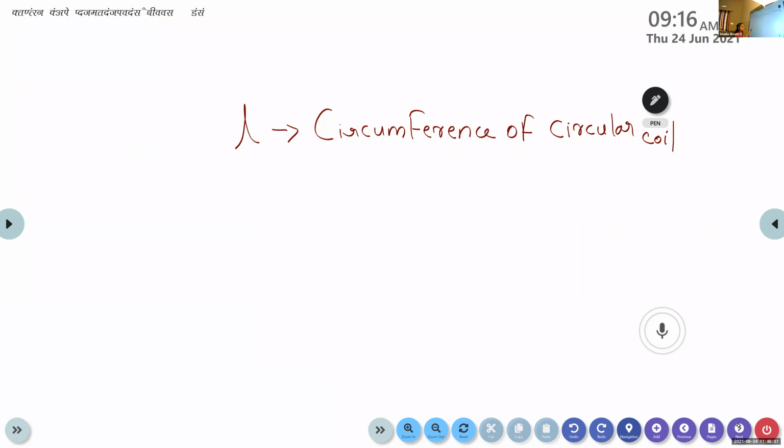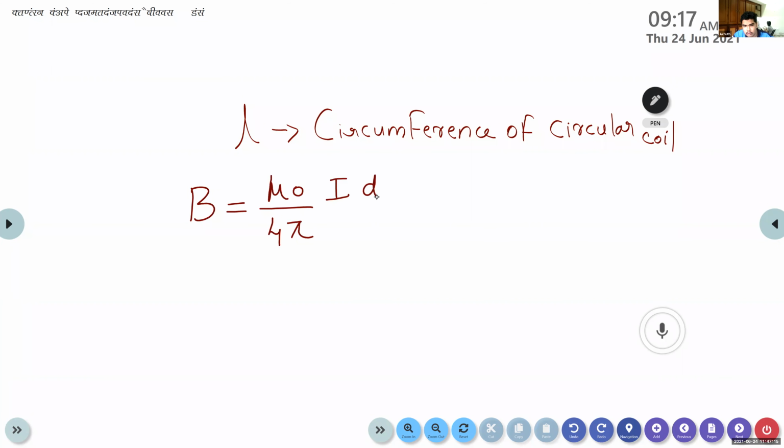What is the circumference of the entire circle? It is 2 pi r. Then what about the circumference of a half circle? Circumference of a circle is 2 pi r. The circumference of the half circle is pi r. Very good, Gayatri. So now we are going to substitute the expression for L here. So B is equal to, what is our equation? B is equal to mu 0 by 4 pi.